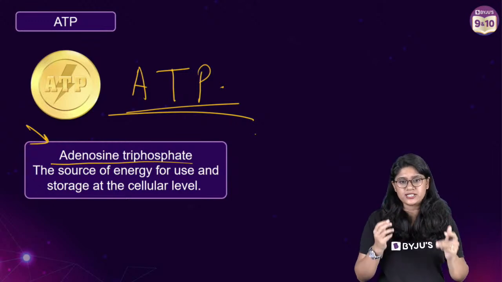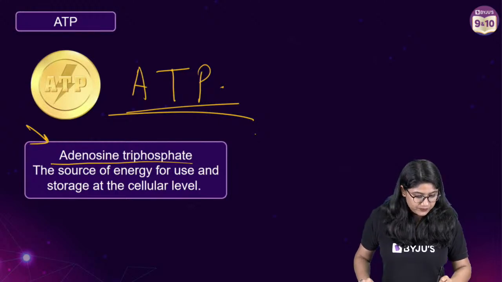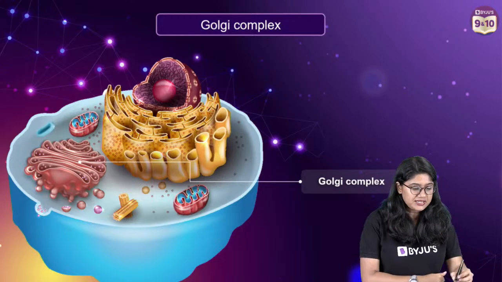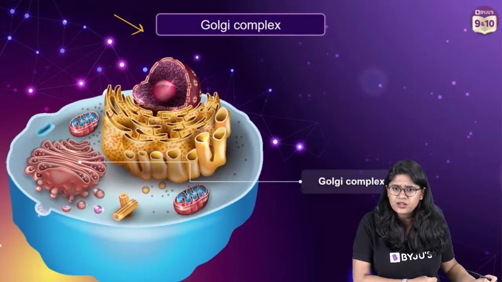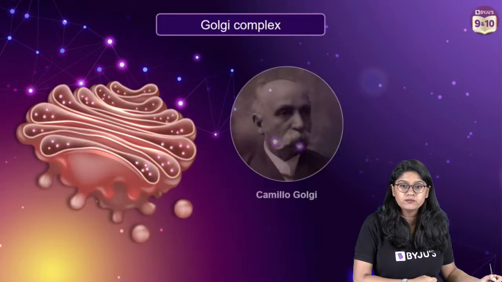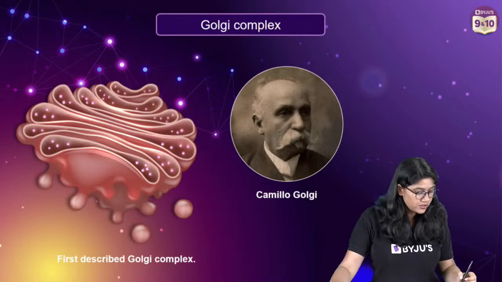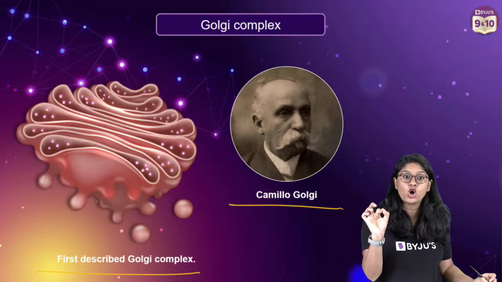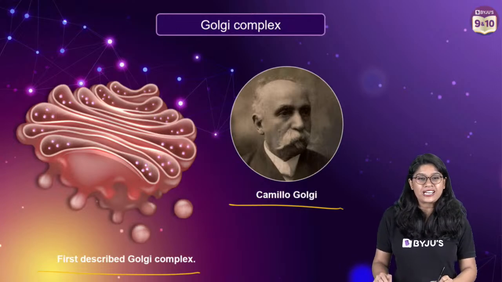Golgi apparatus or Golgi bodies. That's the next organelle, everyone. So let's get started. That is nothing but the folds that we have in mitochondria. Now we'll be discussing the Golgi apparatus, or Golgi complex, or Golgi bodies also, right? So different names we have over here. Of course it was first described by Camillo Golgi. Remember the name Golgi, okay? Super important, very important, and my very favorite organelle, I would say.